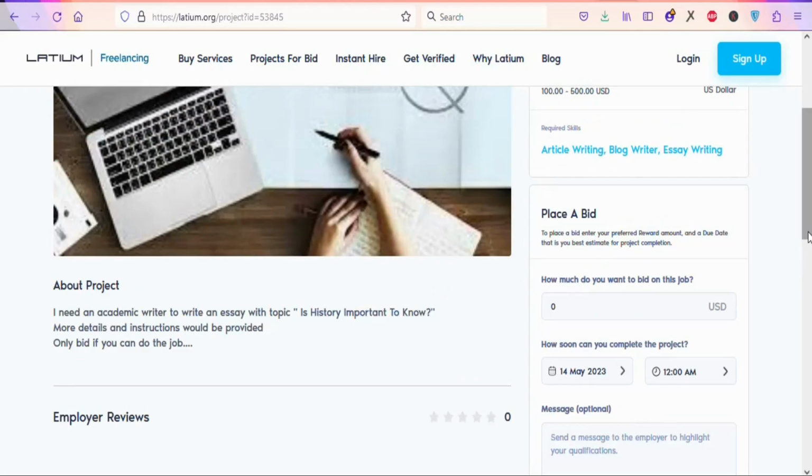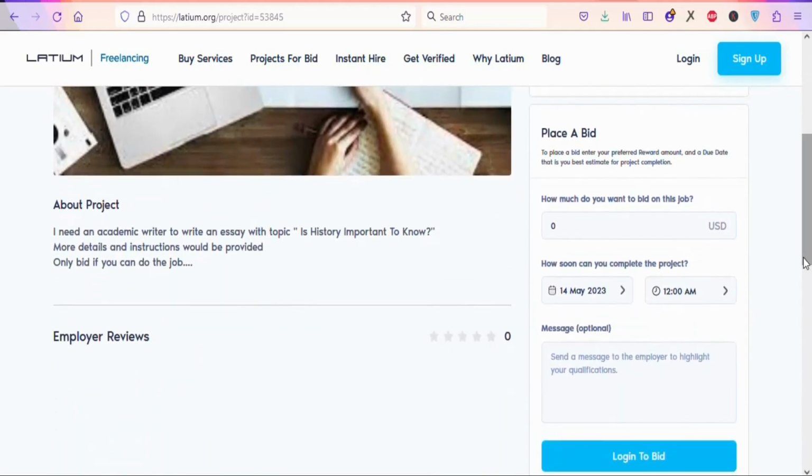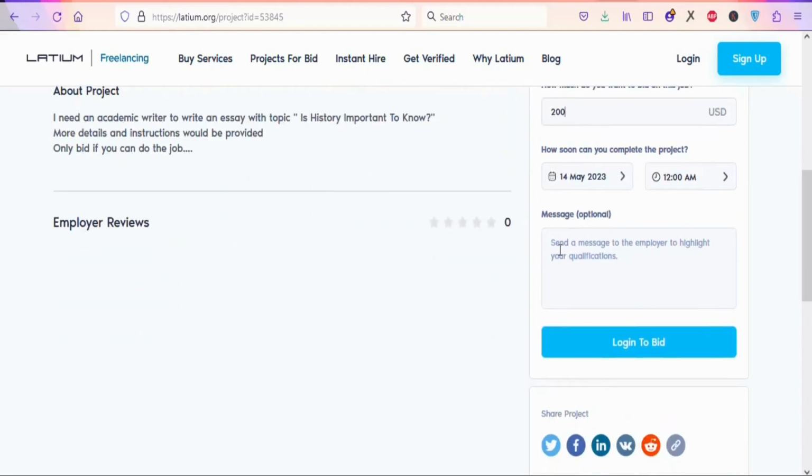So now what you have to do is bid for the project. You have to tell the employer how much you are willing to charge for your service. You can see right here, how much do you want to bid on this job? So you can enter the amount that you want. If you want $200, you can enter that. If you want $300, you can enter that right here. Once that is done, you are going to write your message and then send it to the employer so that they can hire you to complete the project.